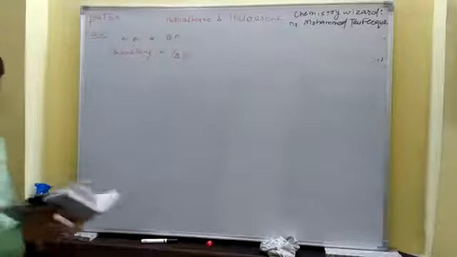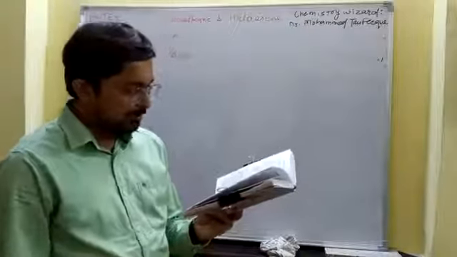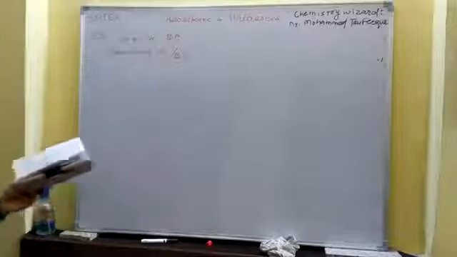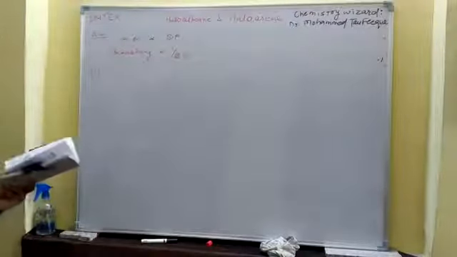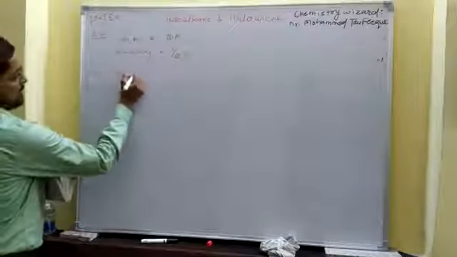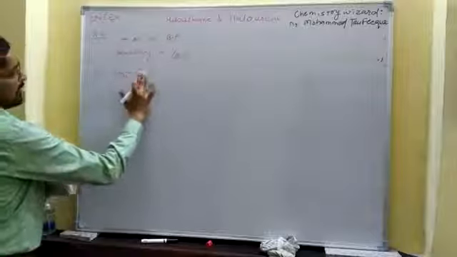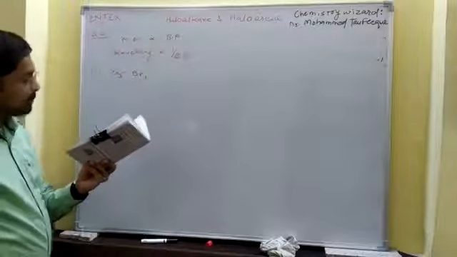Now we have bromomethane, bromoform, chloromethane, and dibromomethane. In the first part of question 6, we have bromomethane, that means CH3Br. Next one is bromoform.